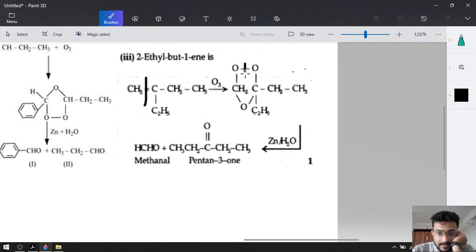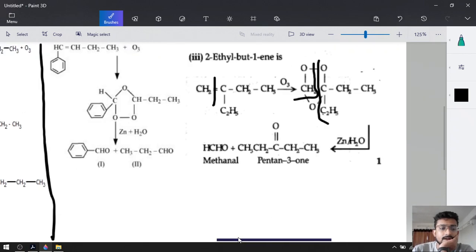Now let's break it. So one piece and this will be the second piece, right? HCHO, methanal, will be the first product and the other product will be pentan-3-one, because 2 carbons and 2 carbons, and the middle carbon has the double bonded oxygen.